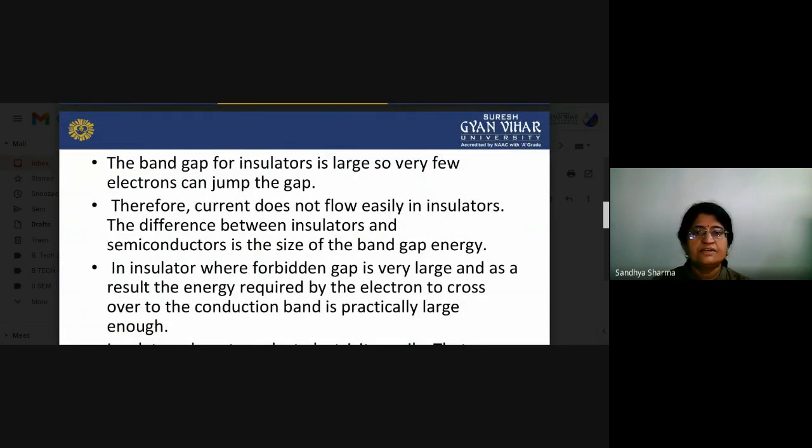The band gap for an insulator is large, so very few electrons can jump the gap. Therefore, current doesn't flow easily in insulators. The difference between insulator and semiconductor is the size of the band gap energy. So, in an insulator, the forbidden gap is very large, and as a result, the energy required by electrons to cross over to the conduction band is practically too large.